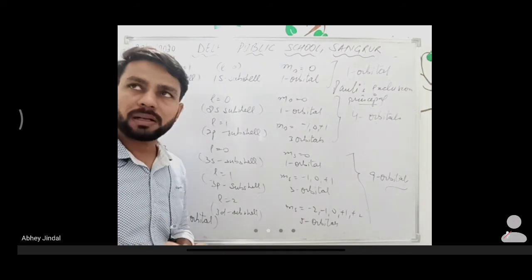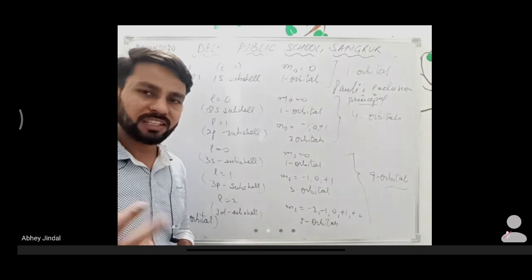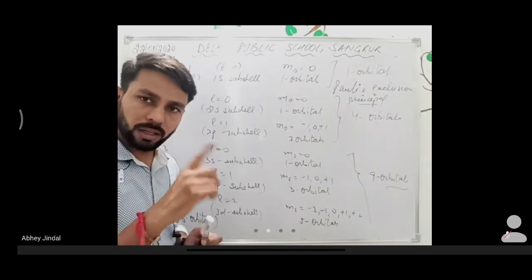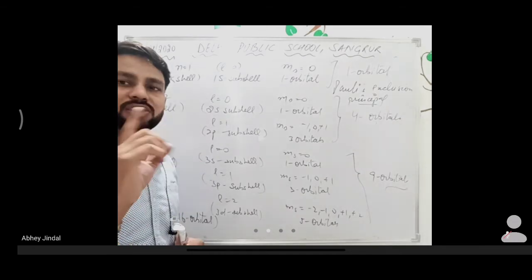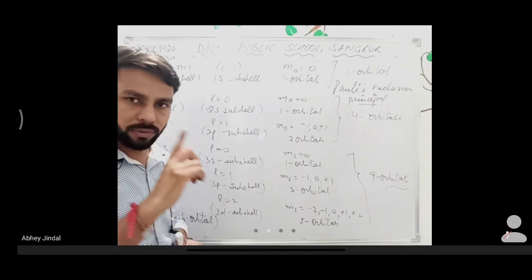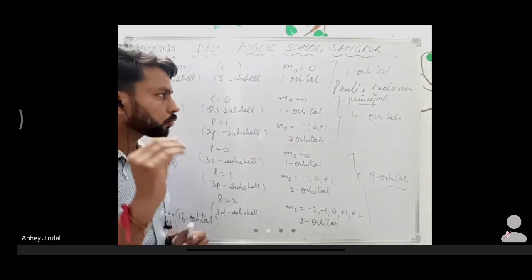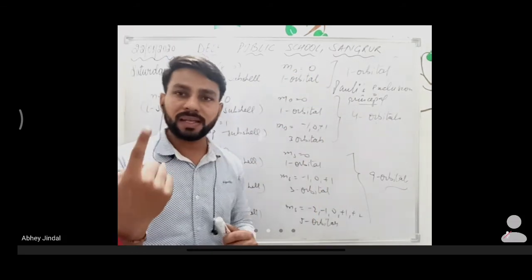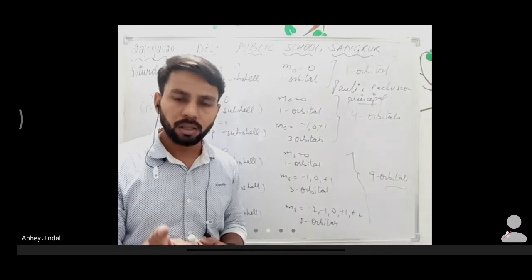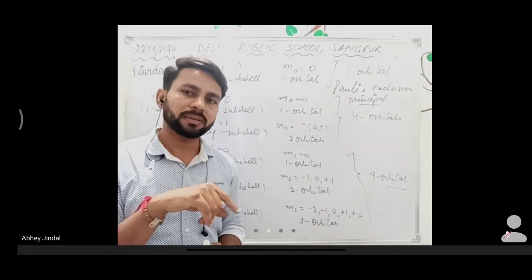In every orbital, maximum 2 electrons will always come, with their opposite spins, because electrons are always revolving around their own axis, that is known as spin of electrons. Electrons can spin in 2 ways only, either clockwise or anti-clockwise. So according to Pauli's exclusion principle, an orbital contains a maximum of 2 electrons only, having different spins, one clockwise and one anti-clockwise.